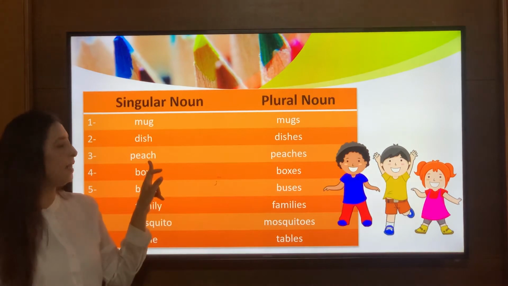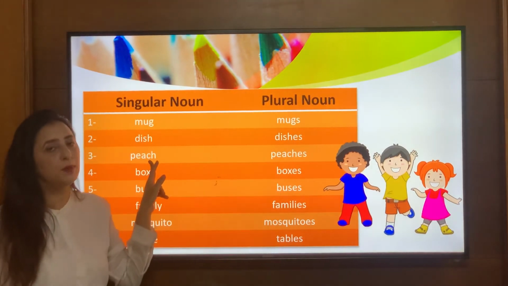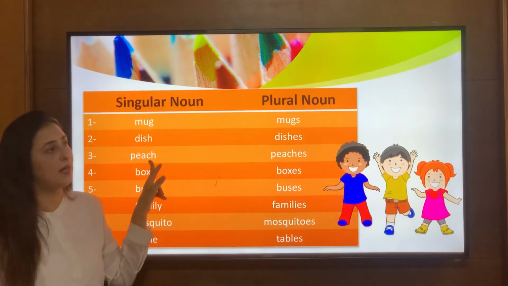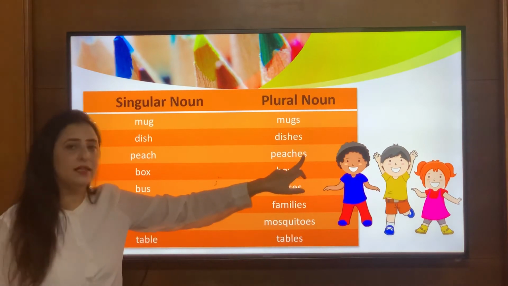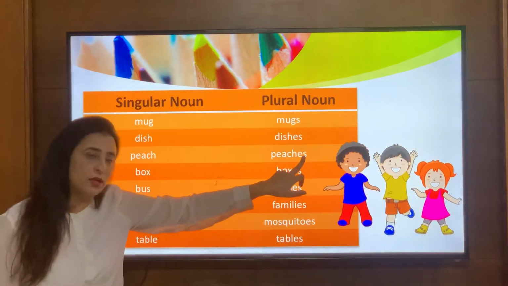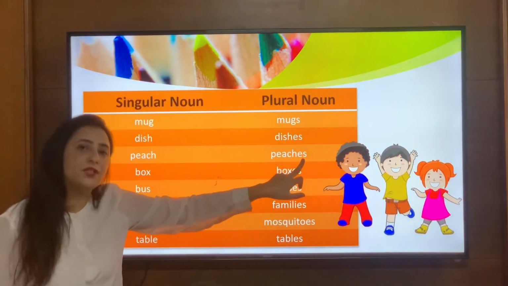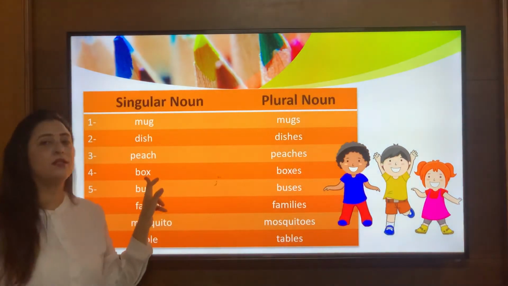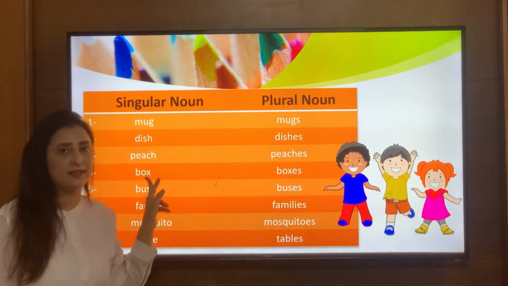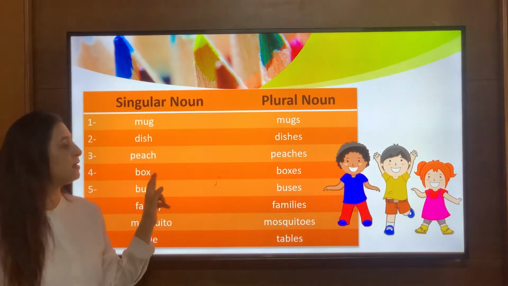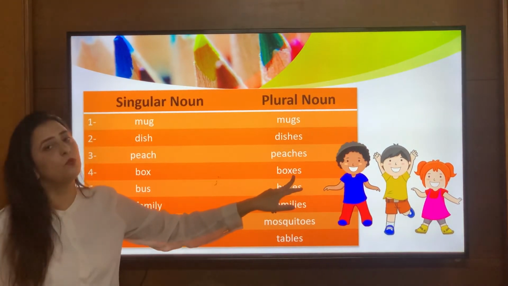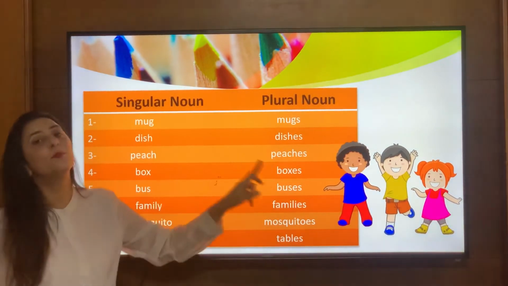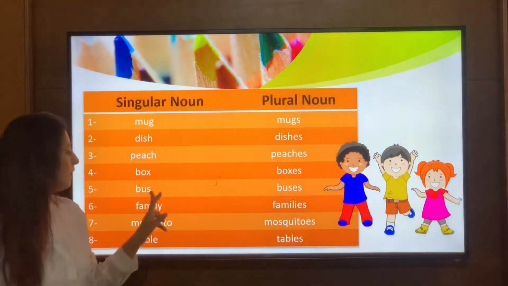Coming to the third one, the word peach. Now the word peach is ending with ch at the end. So I will simply add es towards the end to form its plural. So peach becomes peaches. Box. Now the word is ending with x, right? So I will simply add es to form its plural. So box becomes boxes.